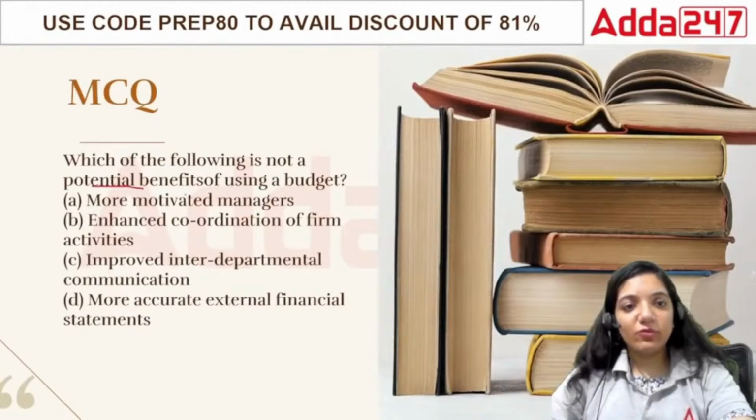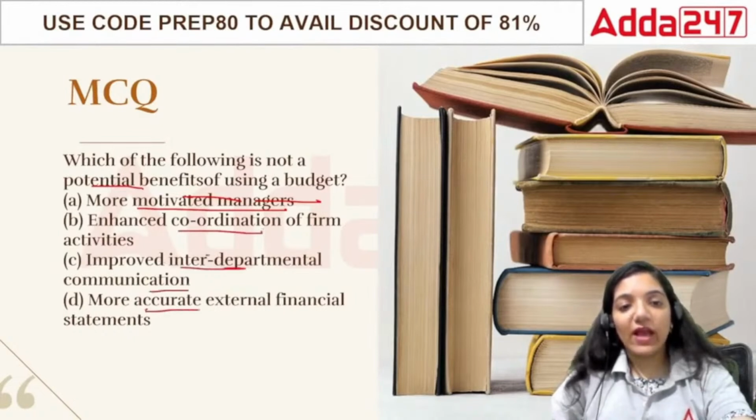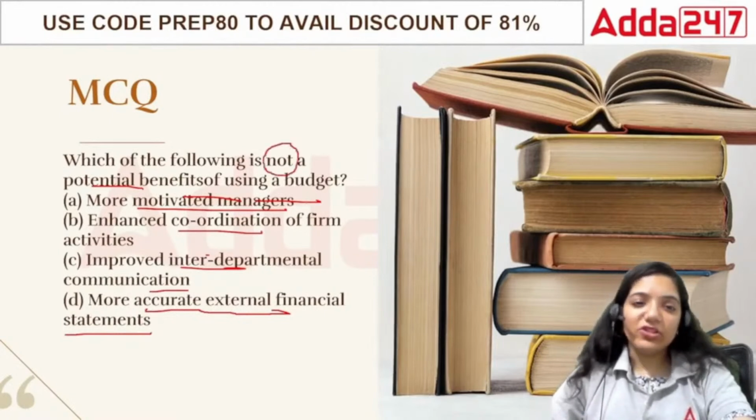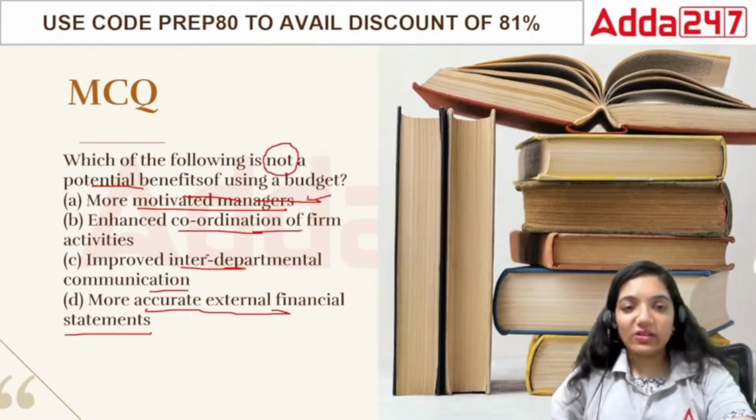Which of the following is not a potential benefit of using a budget? More motivated managers, enhanced coordination, improved interdepartmental communication, or more accurate external financial statements. What would be the answer in this case? A budget really motivates managers because they keep themselves in control. It enhances coordination.